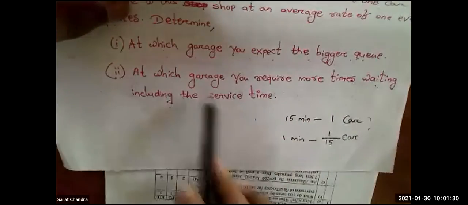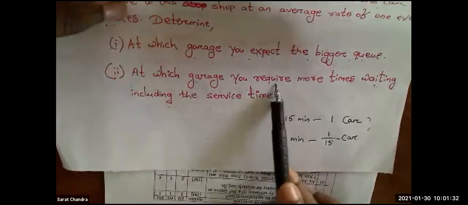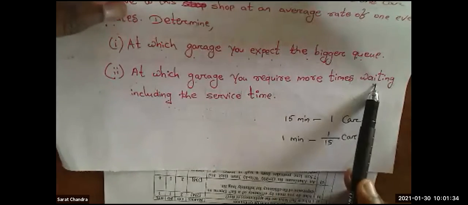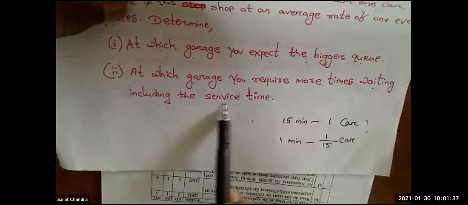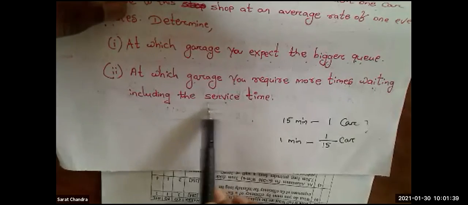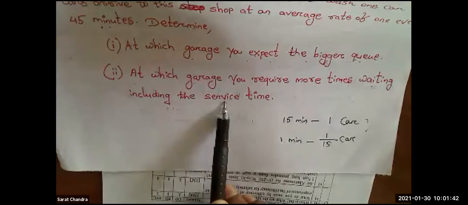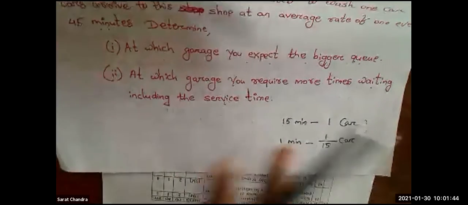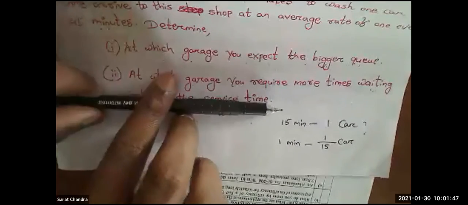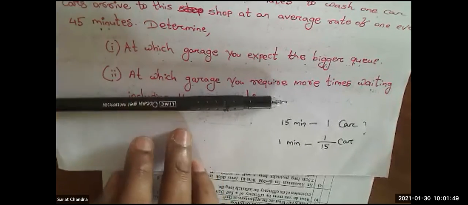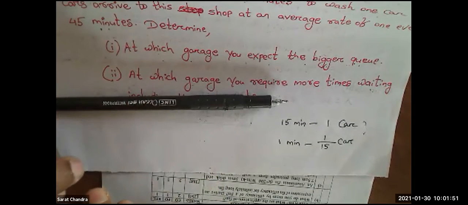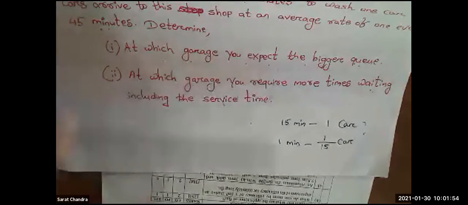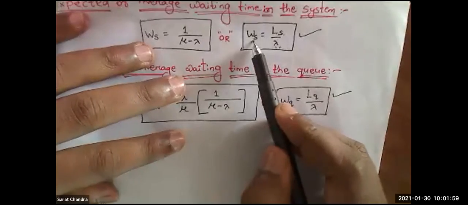Because in the question, if you read, it is written at which garage you require more time of waiting including service time. If service time is included, then that will be the waiting time of the system. If you exclude service time, then that waiting time will be the waiting line of a queue. Clear? So here we have to calculate the waiting time of the system. The formula is Ls divided by lambda.